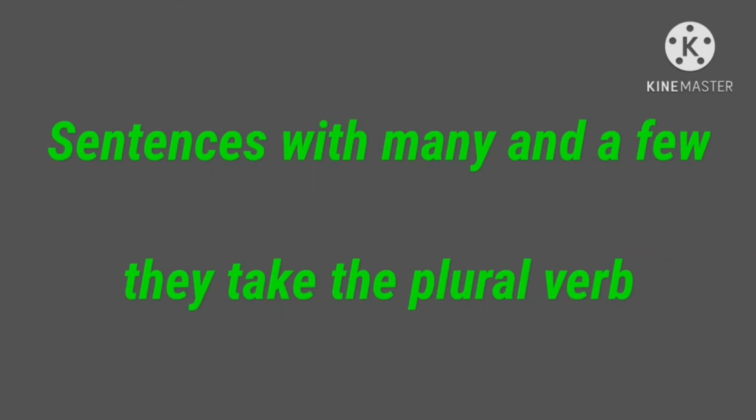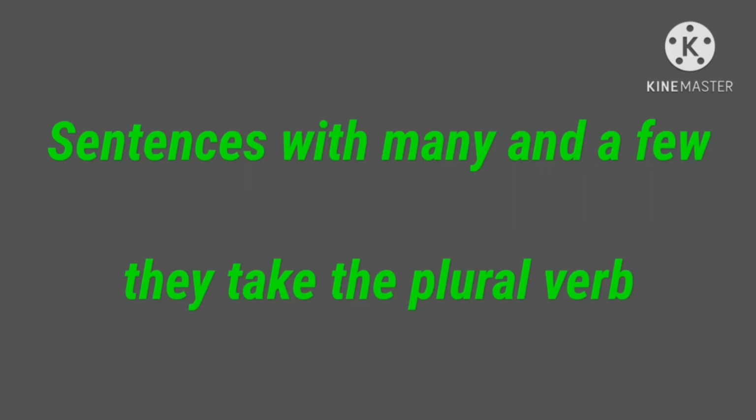Next, sentences with many and a few. Before, we saw much and a little take the singular verb. Next, many and a few take the plural verb.